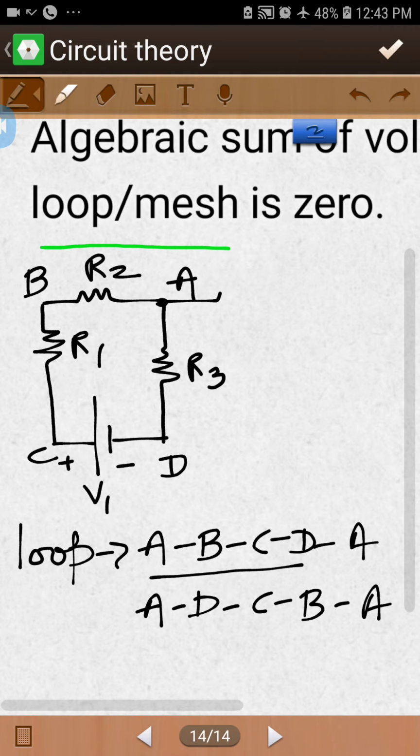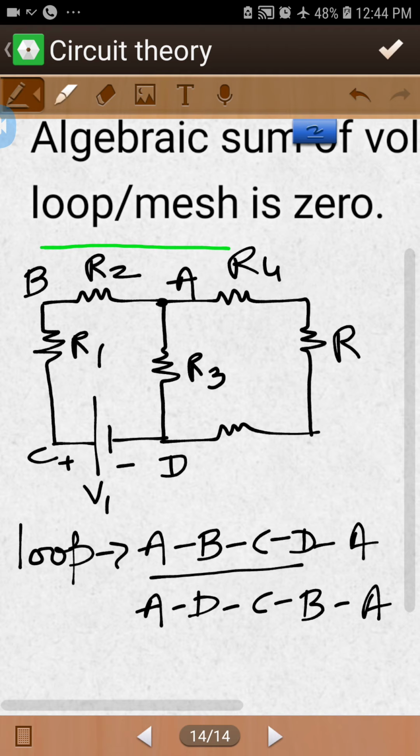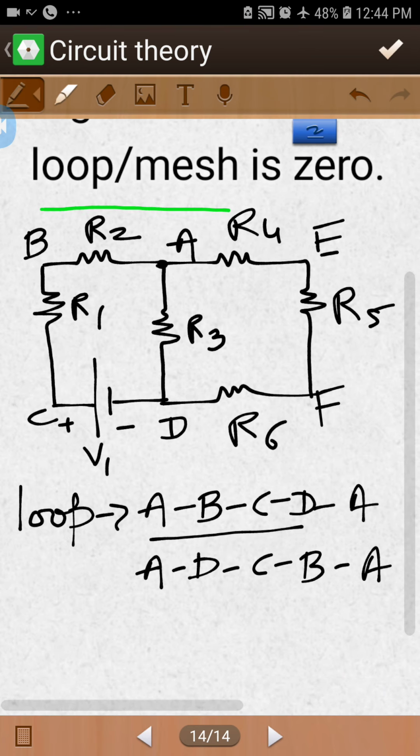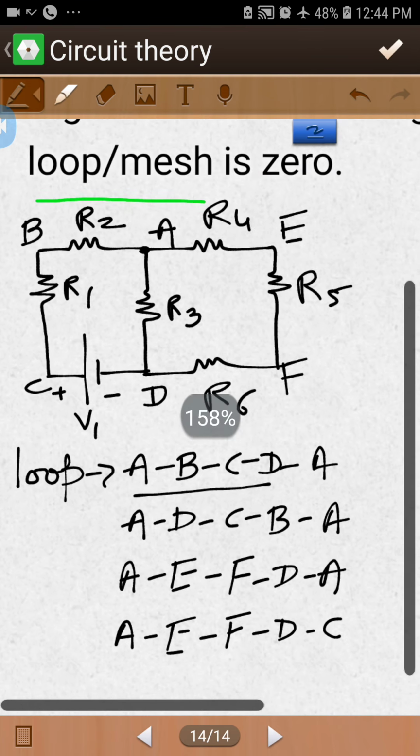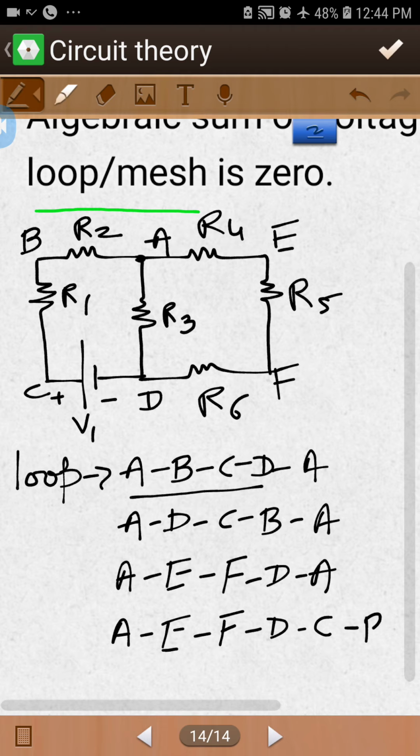We construct the network again. Let's say this is R4, this is R5, this one is R6, and now points E and F. A loop is any closed path, so there are lots of loops in this figure, like A, E, F, D, A. Next, A, E, F, D, C, B. That is again a loop.